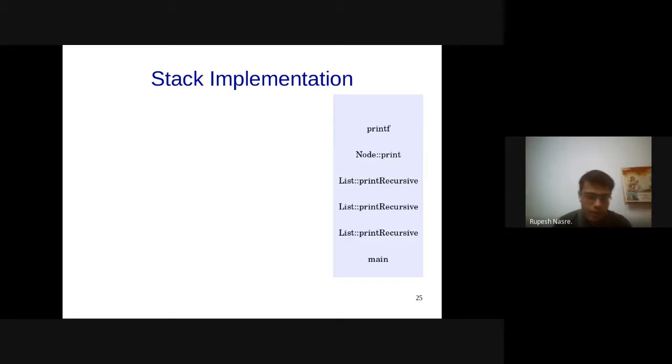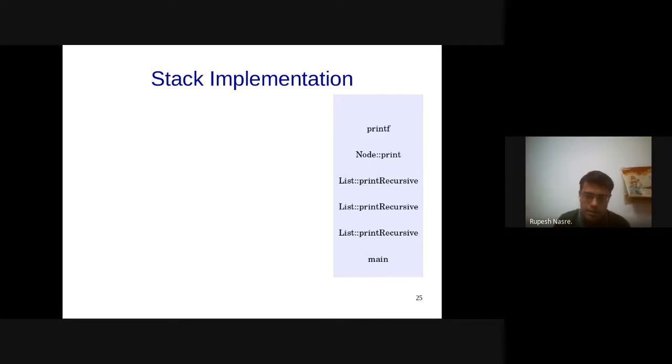Print recursive might actually call some other function also, but that other function has to come into play only when node print finishes. So if you visualize how the number of elements in this memory are increasing and decreasing, you will see that all the changes are happening at the top of this memory area. So essentially this is a stack.